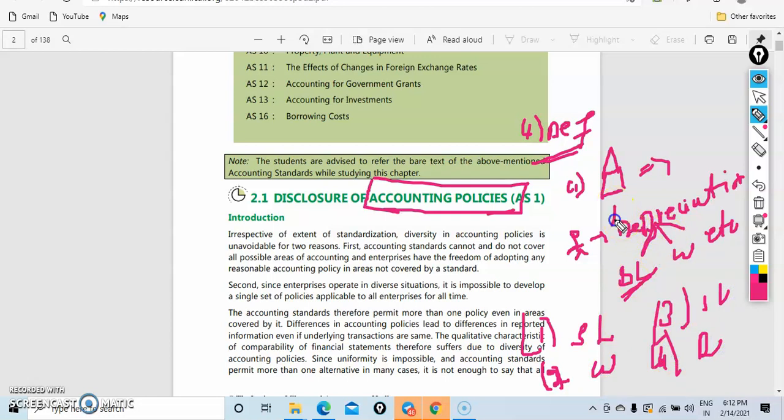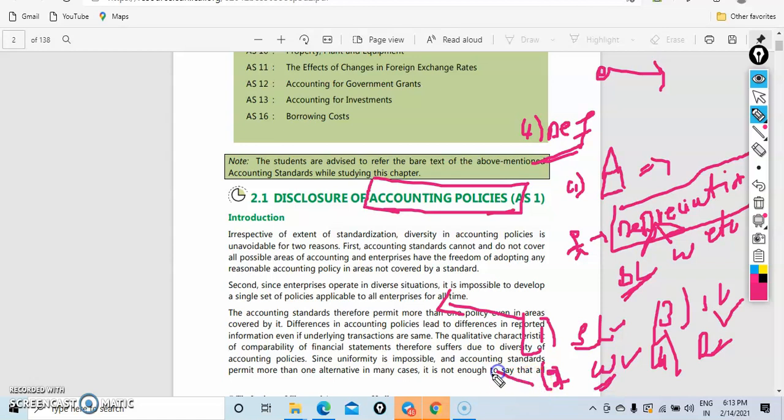Like that, if you use different methods, the basic principle is depreciation only, but the financial statements will become different, and they will not be accurate as well. Practically, when you solve problems using the straight line method and the written down value method, there isn't so much difference. For example, in the straight line method we calculate 10 percent depreciation, the same for all the periods. But in the written down method and weighted average method it is different: we reduce the depreciation in the first year, and then for the remaining amount we calculate the depreciation as well. So there is some difference, right?